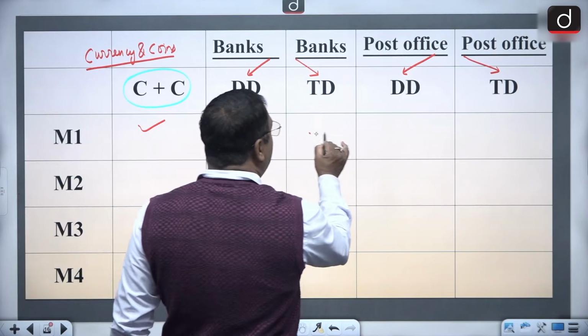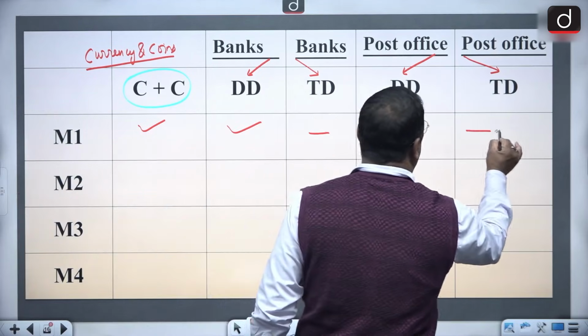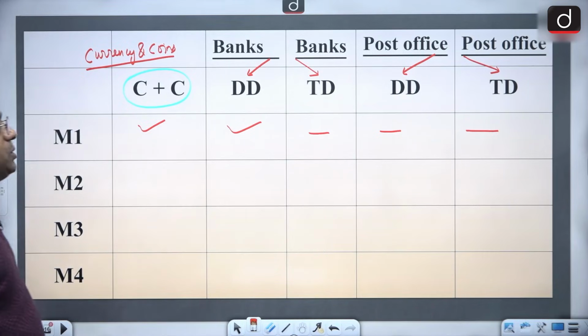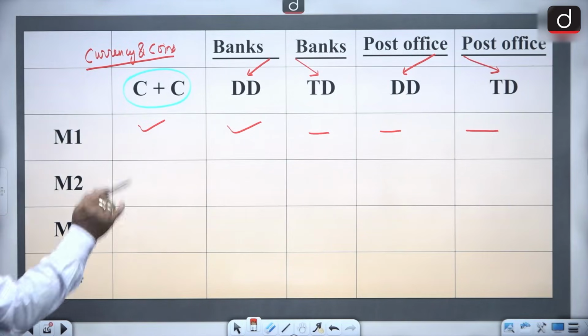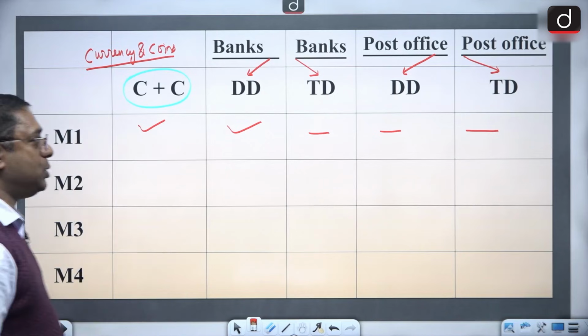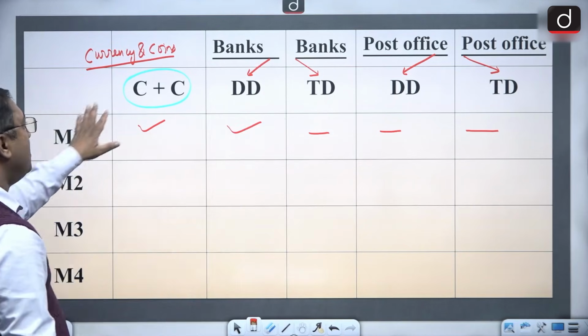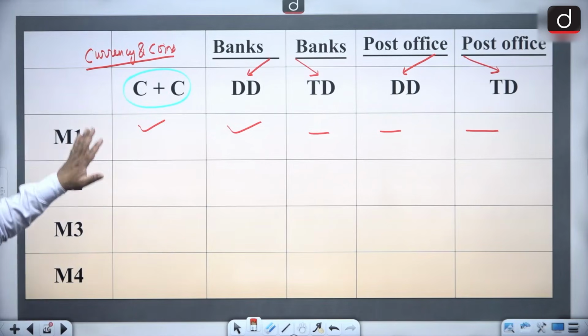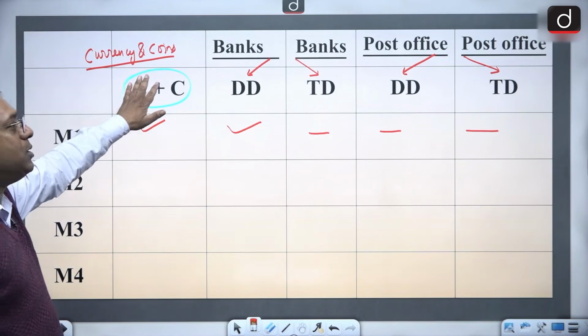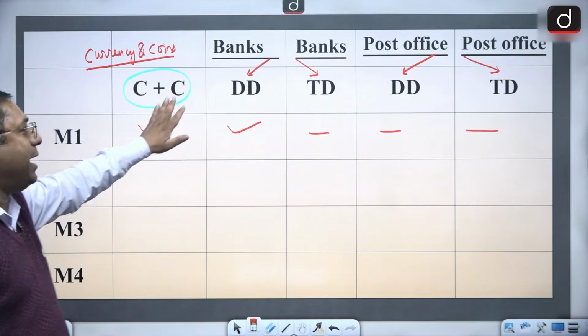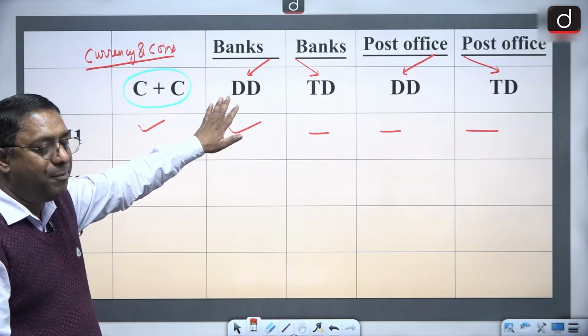But M1 does not include any of the post office deposits, that is, the demand deposits of the post office and the time deposits. So M1 is what? CC plus DD. CC is currency and coins which are there with the public, and demand deposits in the bank.